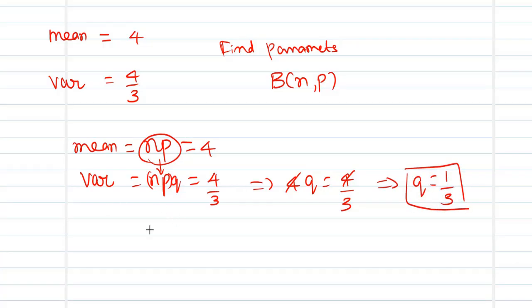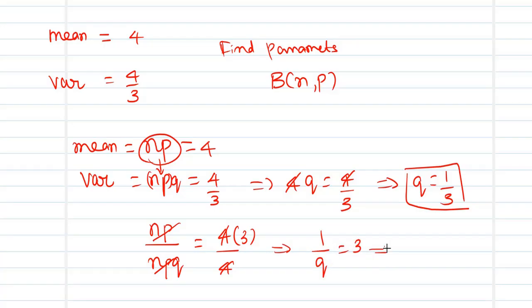The second way of approaching is to divide one by the other. Divide np by npq. So what will happen? It is 4 divided by 4 by 3. So the 3 will go to the numerator. 4 can be cancelled off. np and np can be cancelled off. This gives me 1 by q is equal to 3, or the same can be reciprocated to get q equal to 1 by 3.